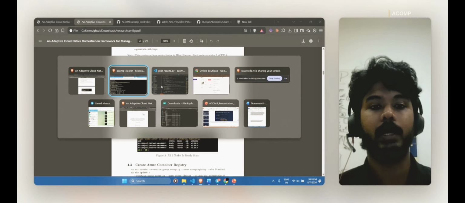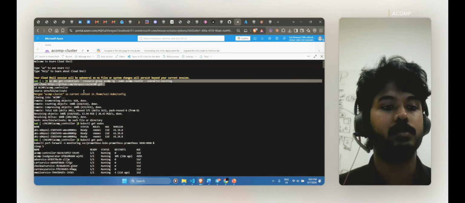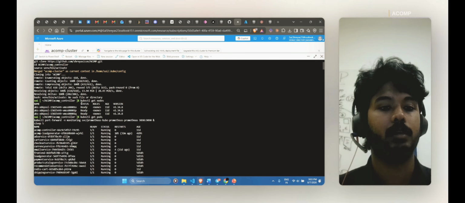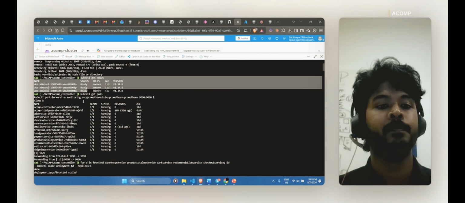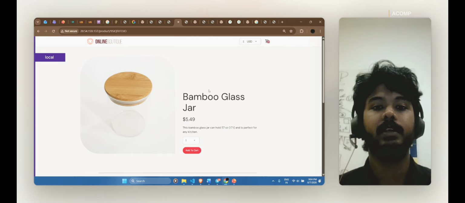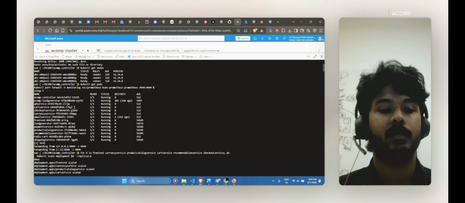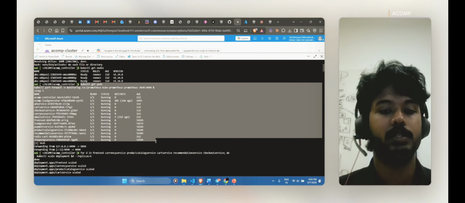Now let's see how kubectl works. As you can see, I'm pulling my GitHub code base for ACOMP and then setting it up, and the nodes are now in the ready state to be deployed. And the Google Online Boutique that I mentioned, as you can see, has the cart and the other services. This is where I'm using Locust for load purposes and injecting more users, and you can see all 11 services of Google Boutique are running.